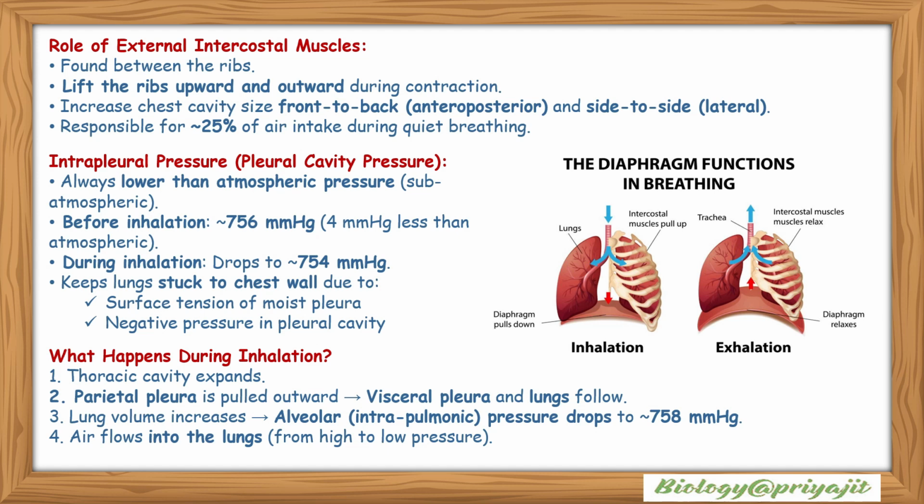Intrapleural pressure, or pleural cavity pressure, is always lower than atmospheric pressure, that is, subatmospheric. Before inhalation, it is 756 mmHg, that is 4 mmHg less than atmospheric pressure.